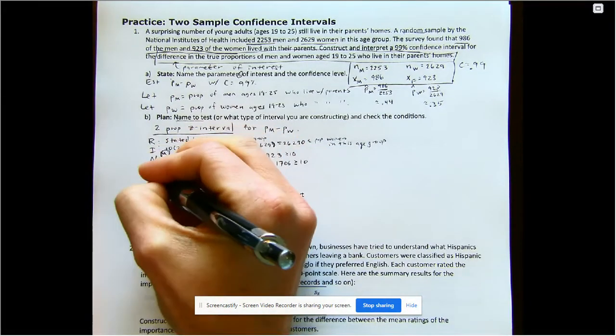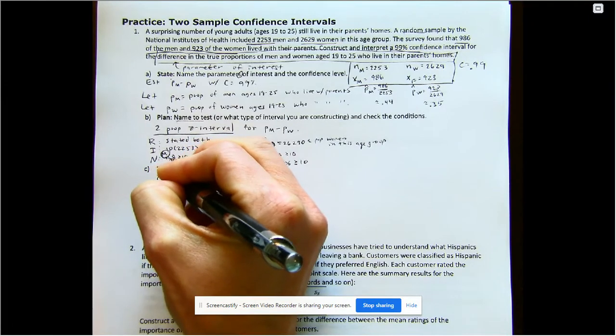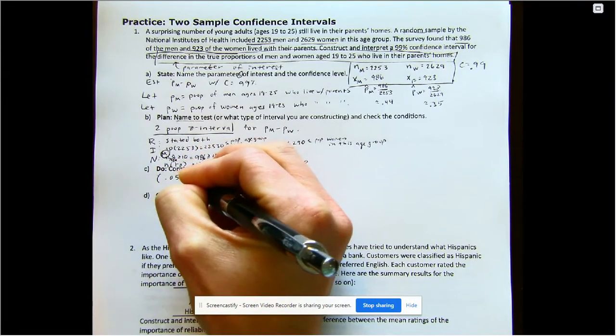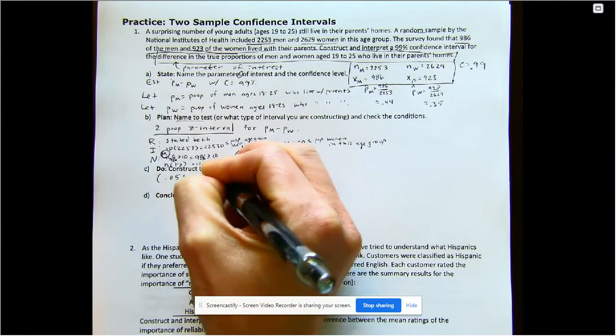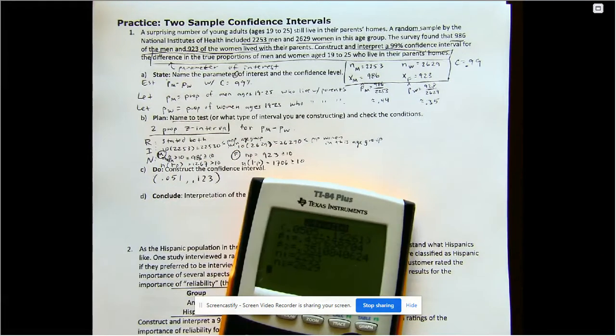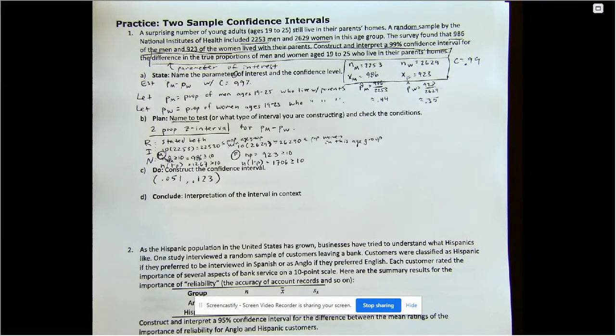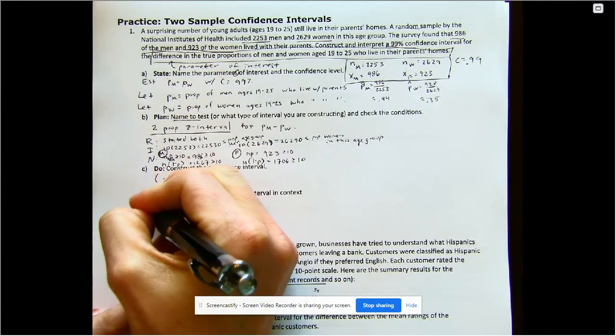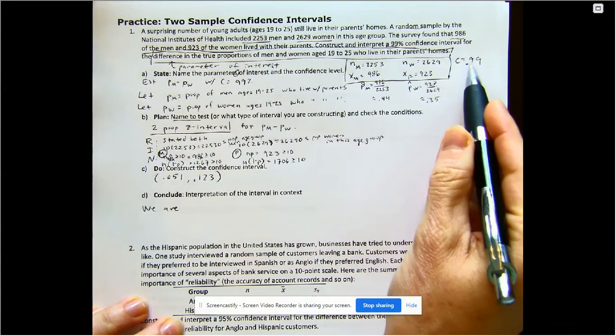Okay, so for our do, we're just giving our interval, which is 0.051 and 0.123. Keep at least to the thousandth for me, but that should be good. So I just rounded to the thousandth. For our conclusion, we're just going to say we are C% confident, 99.